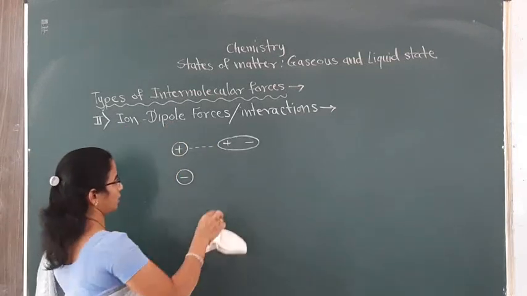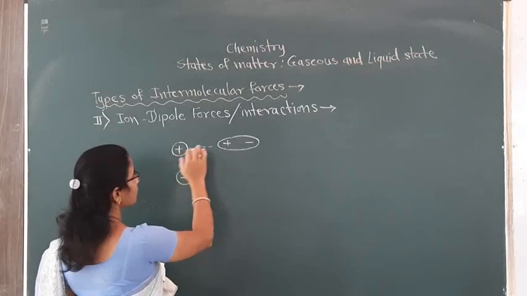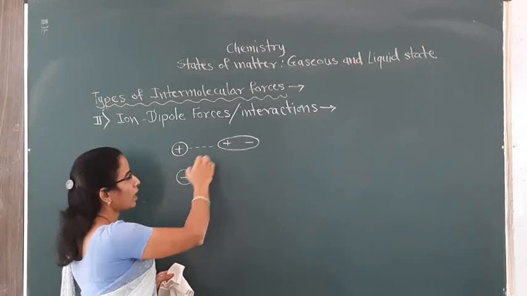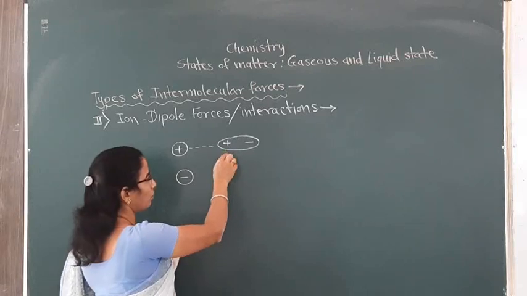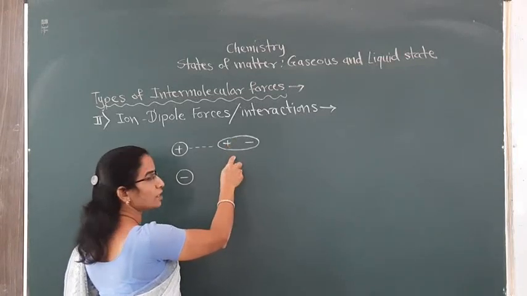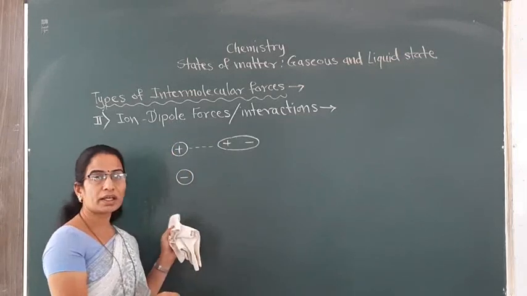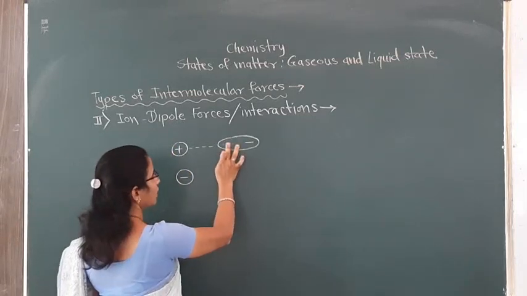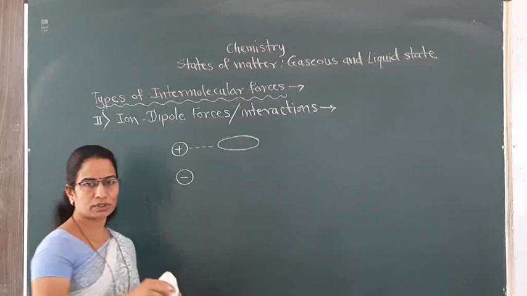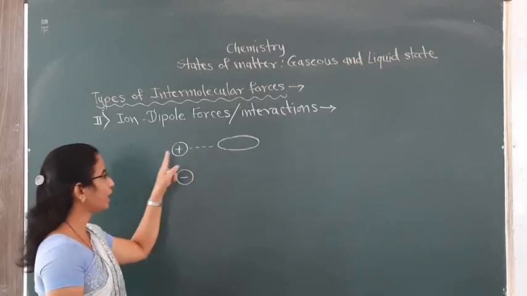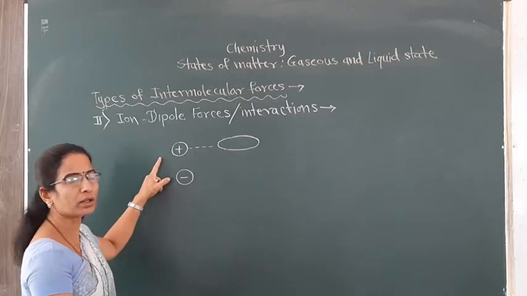But see here, when such ions are in close contact with polar molecules, these polar molecules align themselves in such a manner that the opposite poles are attracted towards the respective ion.